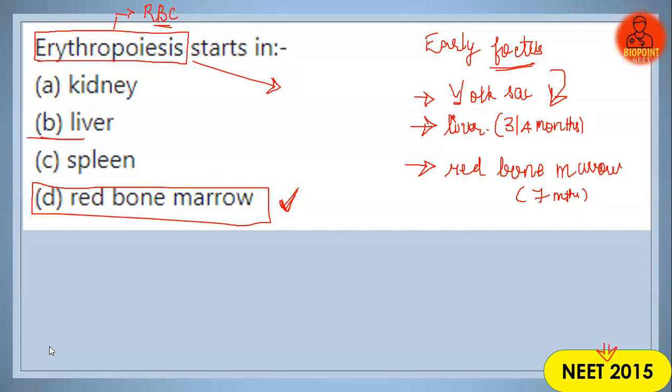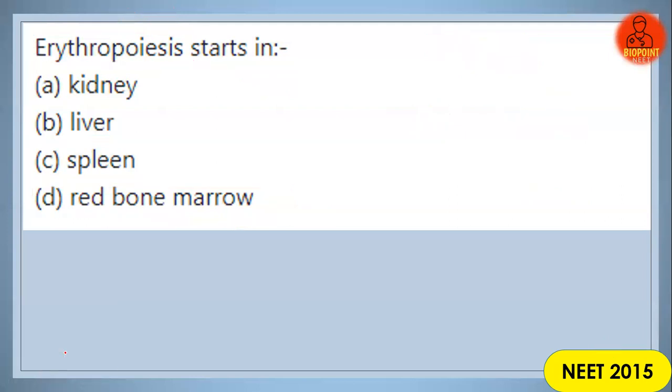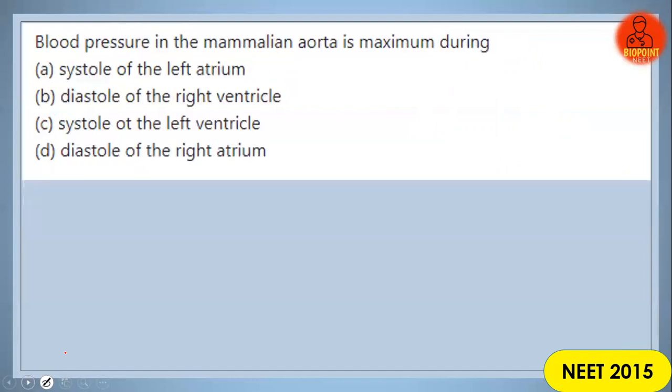Clear, everyone? If they are asking about the fetus, it is in the liver, and in the adult, it is in the red bone marrow. If they are simply asking, the correct answer is option D, red bone marrow.